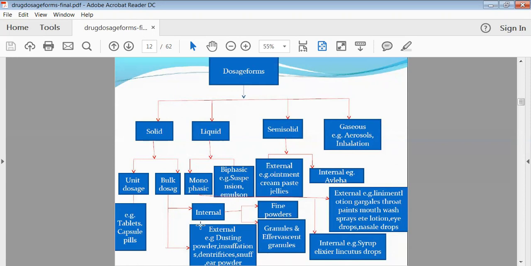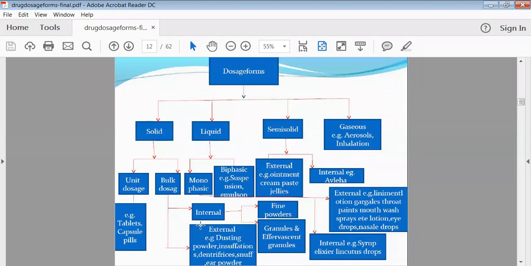Then your liquid dosage forms. Liquid dosage forms, already I have told you, some are monophasic and some are biphasic. As well as monophasic preparations are also having the external type of preparation and internal type of preparation. Some monophasic liquid preparations we can take internally also, and some monophasic preparations are applied on your skin also, like your lotion is there, liniment is there, or some oils are there, we are applying to the external type or to the skin.